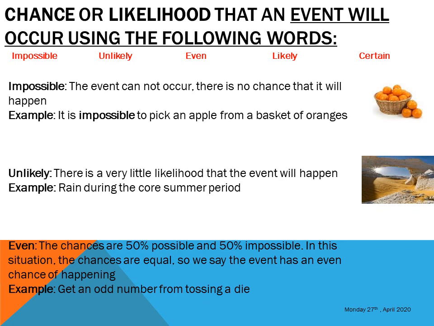Now, what is the chance that I will get an odd number if I toss a die? You know what a die is? This is a die. So, if I'm playing a game and I toss the die, a die has 6 sides. 3 sides have even numbers. 3 sides have odd numbers. So if I toss it, it either goes on the even number side or the odd number side. So we can say such an event is even. Only one of the two can occur.